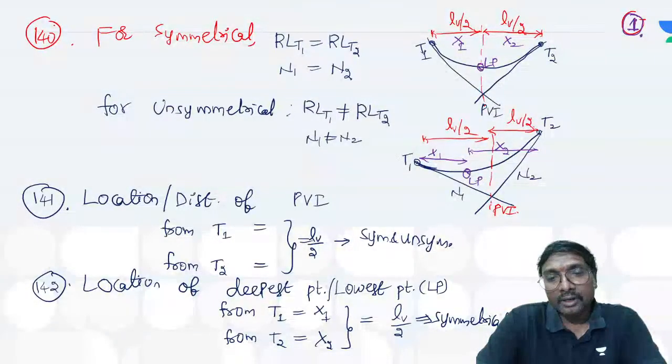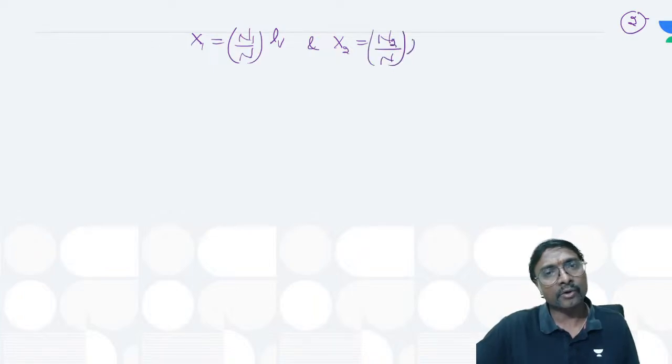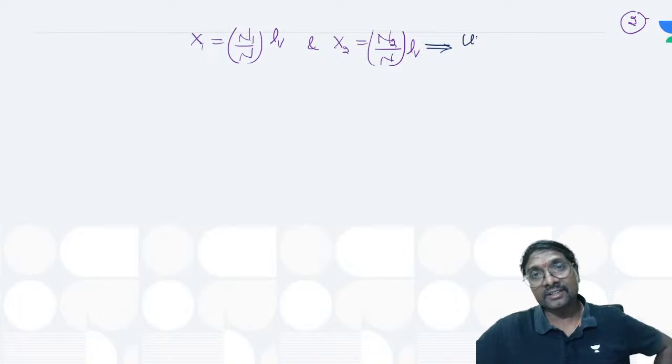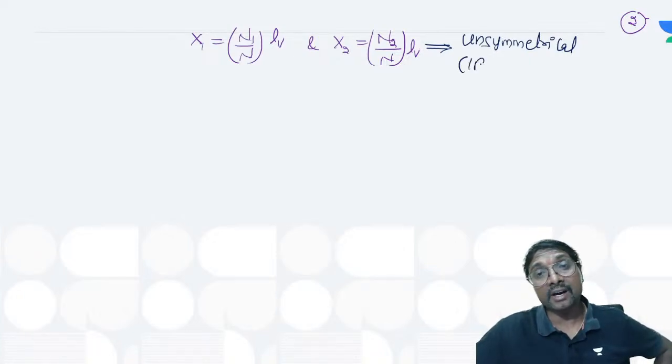Right. So here, what you can see if you just observe next. For unsymmetrical, x1 is equal to n1 by n into LV, and x2 will be equal to n2 by n into LV. This is for unsymmetrical as per IRC, right?